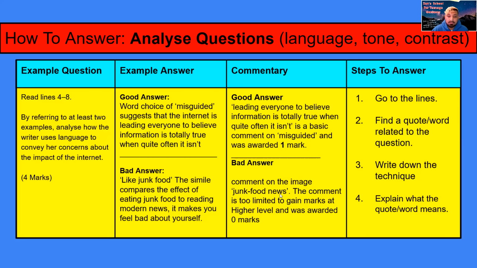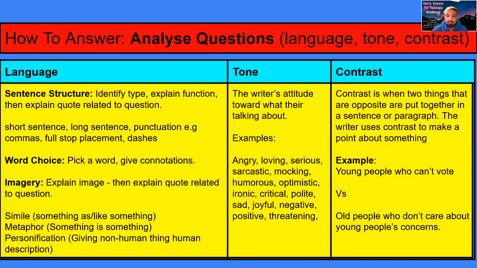You could focus on other things as well. For this person, they had a bad answer here, but if we wanted to flip this and make it a good answer, we could say how junk food, they didn't really explain it related to the question, which is why they didn't get the mark. So they could say that the internet is full of things which aren't true. It's full of things which are bad for you. If you read them, it could have a harmful effect on you. So this is why the writer is concerned about everybody being exposed to the internet, because it could harm you in some way. Something like that. Okay.